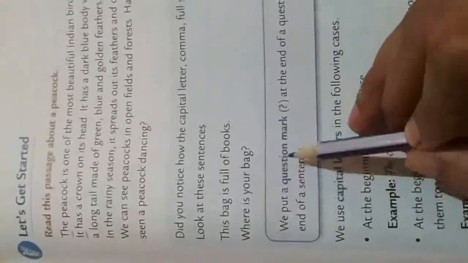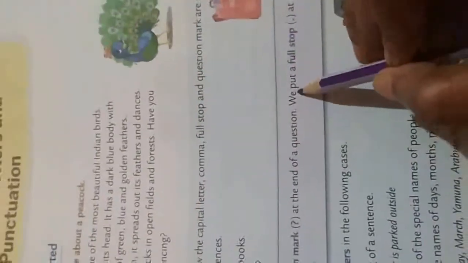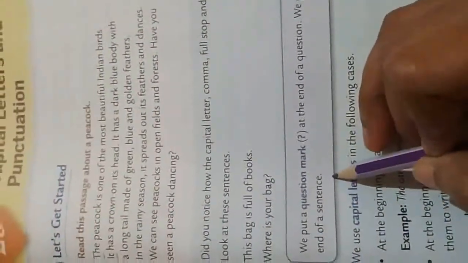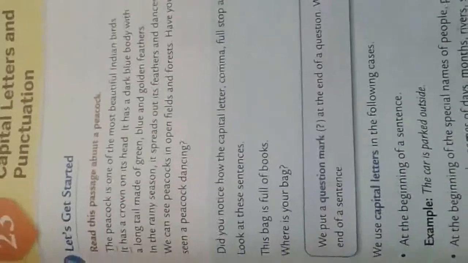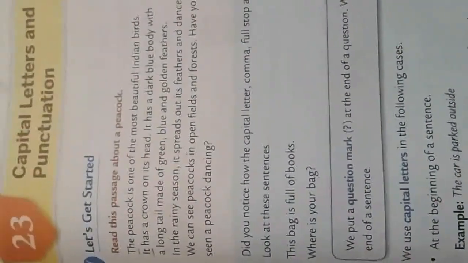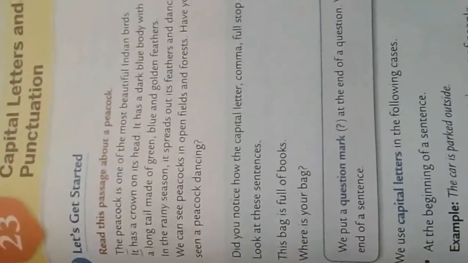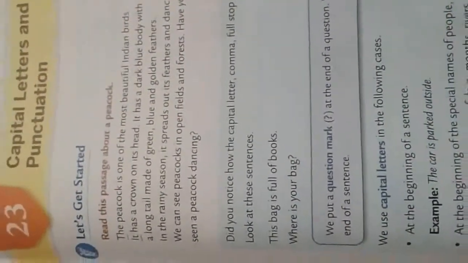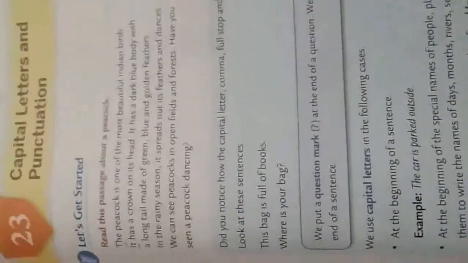Okay, child? Now, next. We put a question mark at the end of the question. We put a full stop at the end of the sentence. Yes or no? When there is a question like, where is your bag? It's a question mark. When there is a sentence completing, this bag is full of books, this is a sentence. So we have to put a full stop. We have to start with capital writing and then put a full stop.